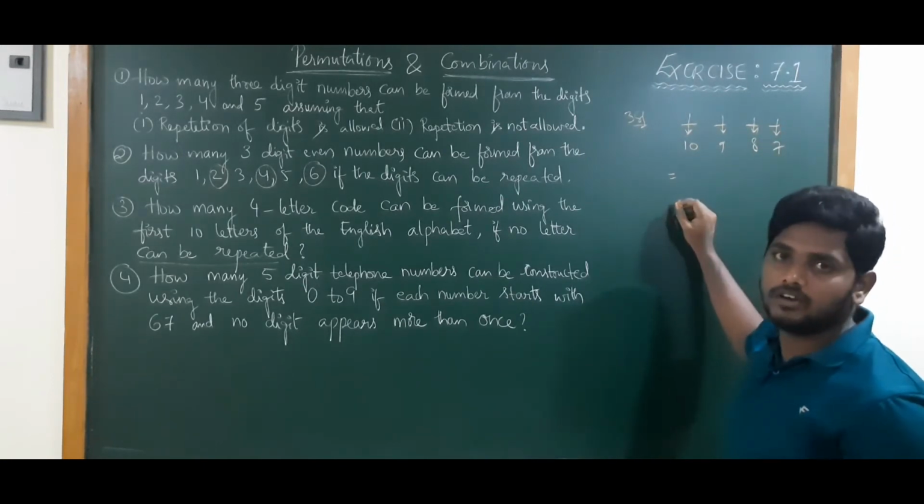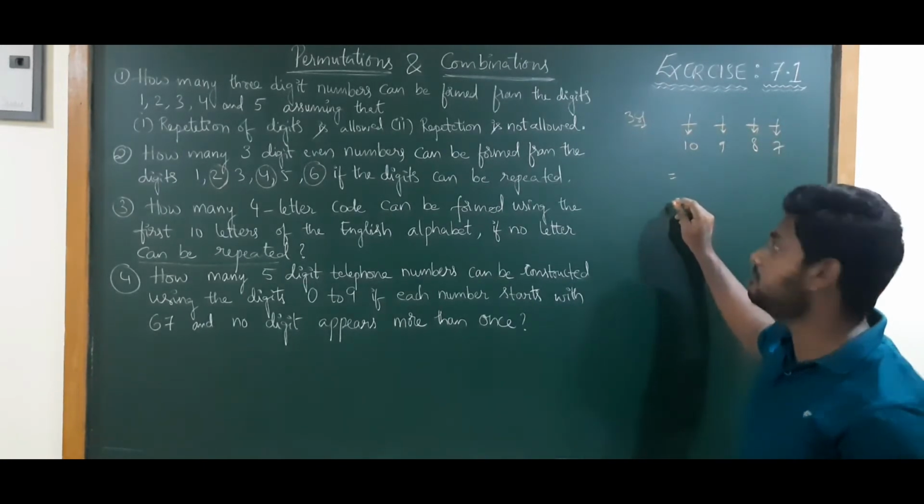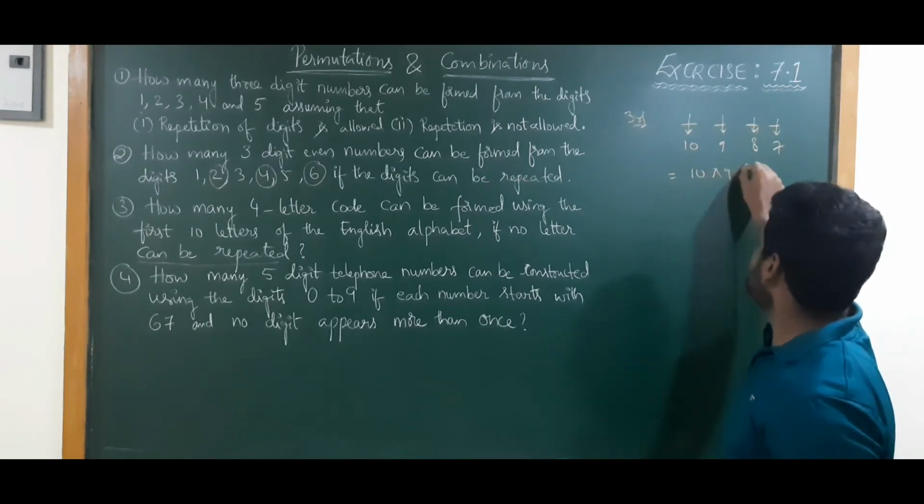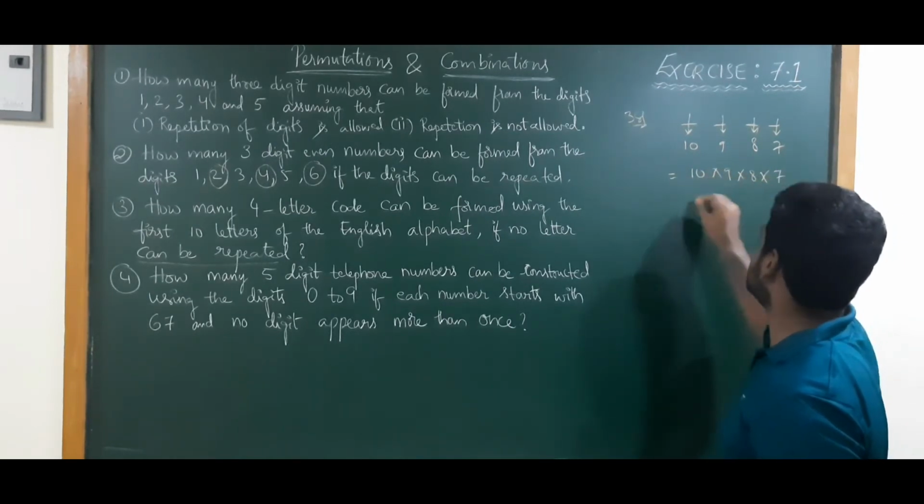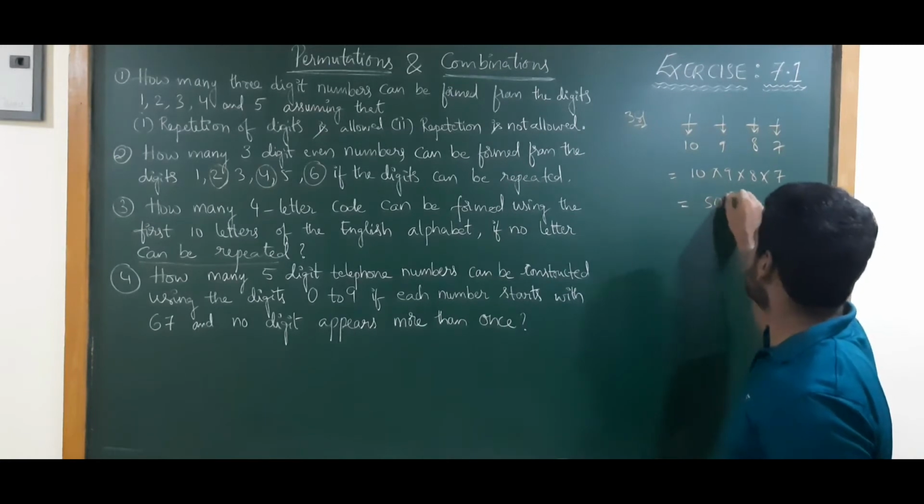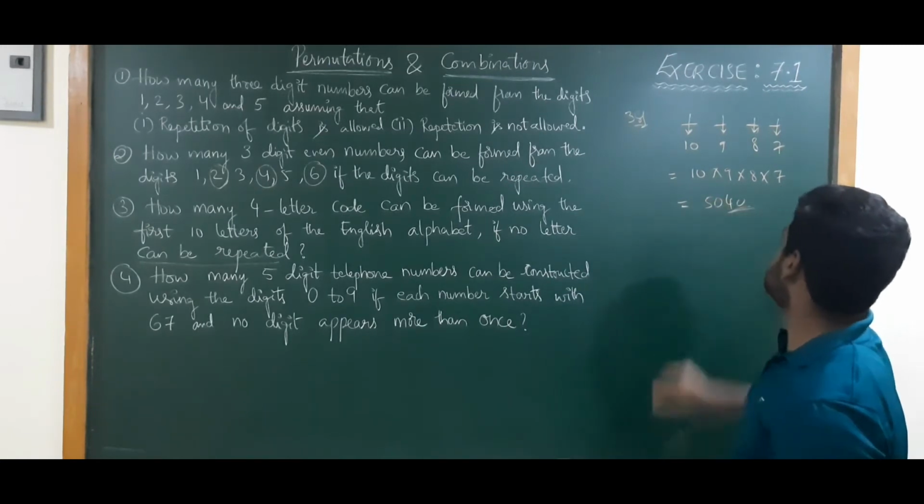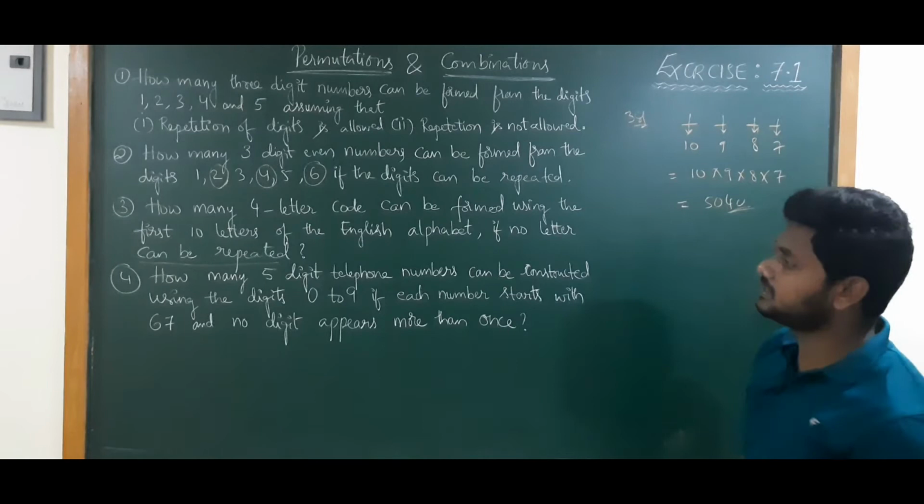So by the fundamental principle of multiplication, 10 into 9 into 8 into 7, which is 5040. Right? This is the third solution.